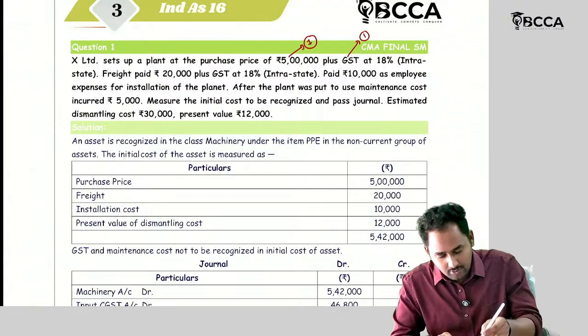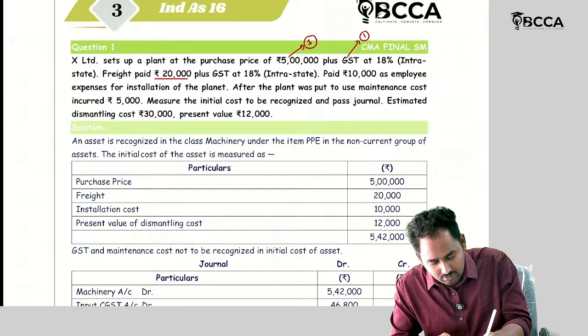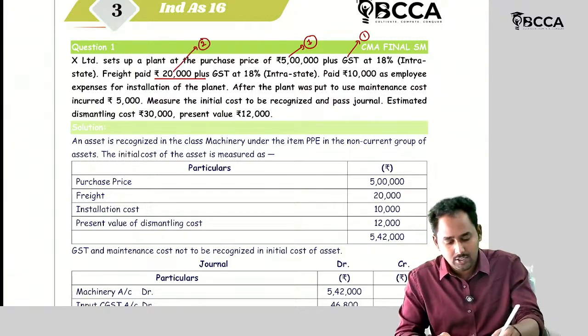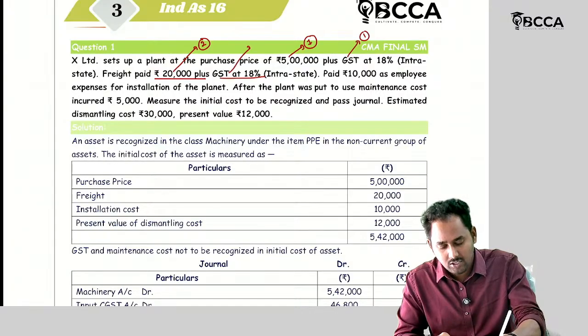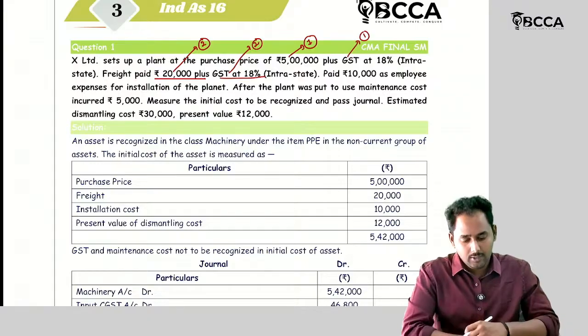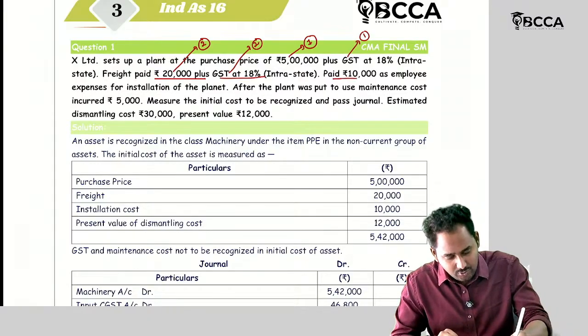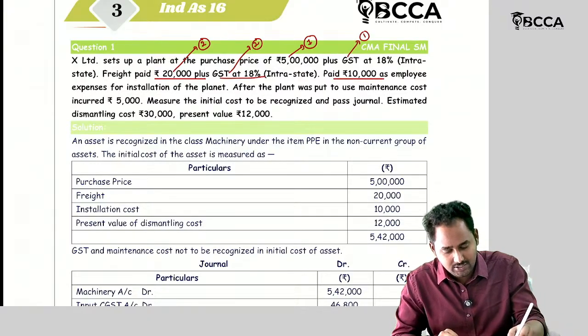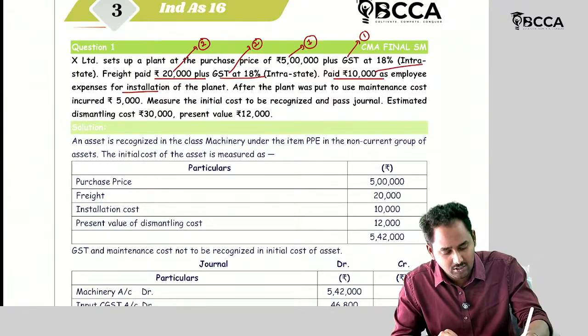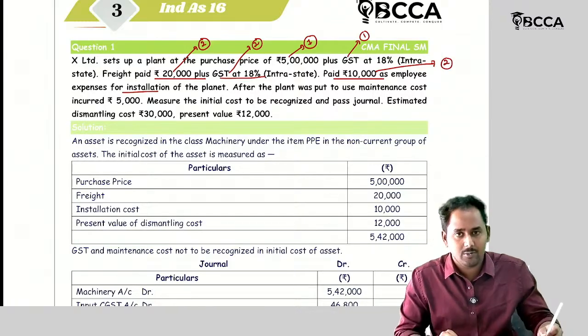Then freight paid 20,000. This comes under the directly attributable cost. The respective GST also comes under directly attributable cost, but it should be ignored. Then paid 10,000 rupees as employee expenses for installation. This also comes under directly attributable cost.